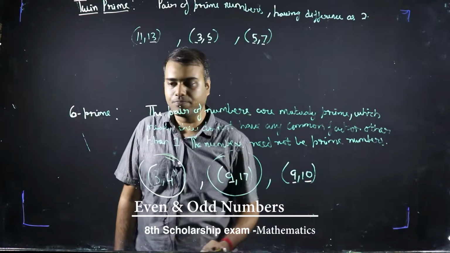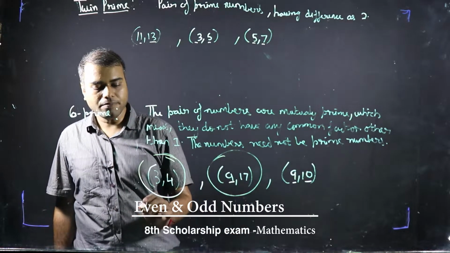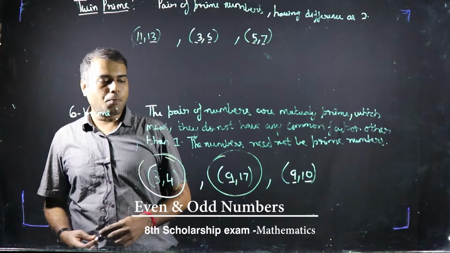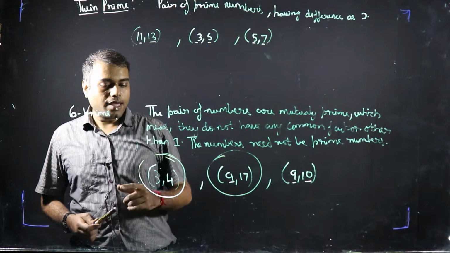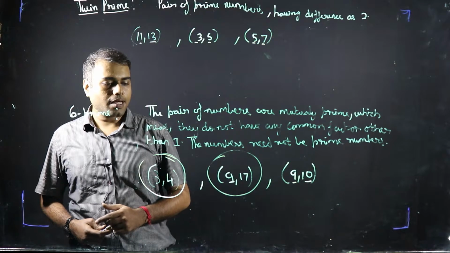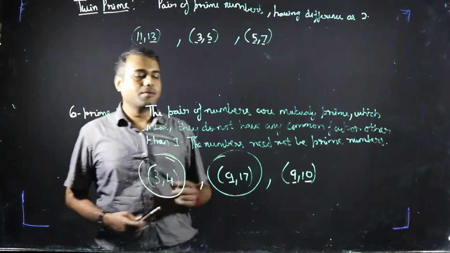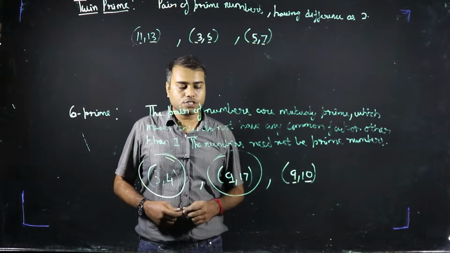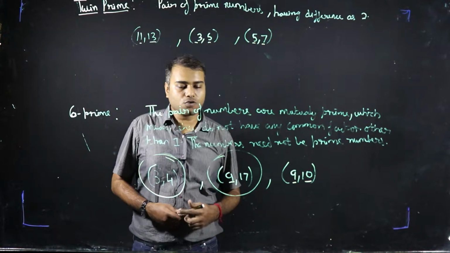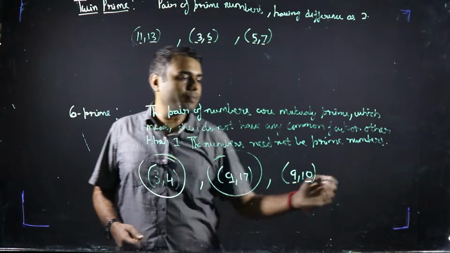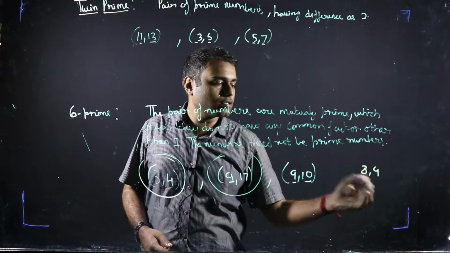but individual numbers need not be prime. And in case of co-prime, please note a very important point, that every pair of consecutive numbers is always co-prime. I'm repeating it. Every pair of consecutive numbers is always co-prime. What is the meaning of consecutive numbers? Like 8 and 9, they are consecutive numbers.